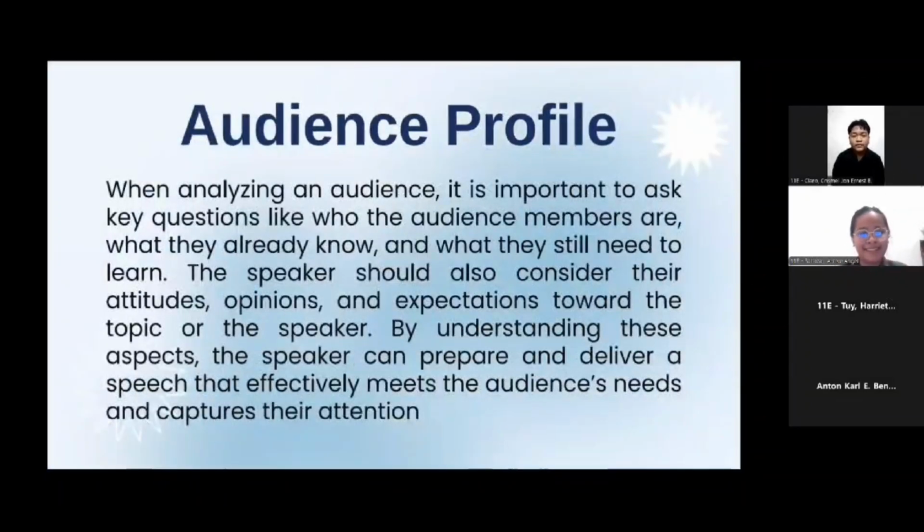For this slide, when preparing to deliver a speech, one of the most important steps is analyzing your audience. Audience analysis helps the speaker understand who they are addressing, which allows the message to be more effective and engaging. To begin, it is important to ask key questions such as who the audience members are, what they already know about the topic, and what they still need to know about the topic. These questions guide the speaker in determining the level of information that should be included in the speech.